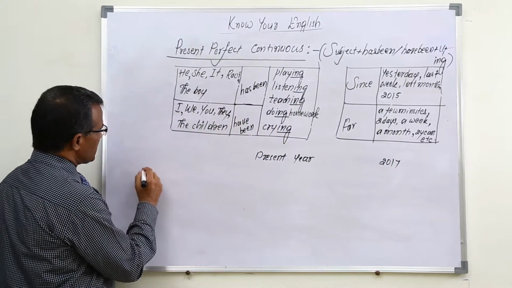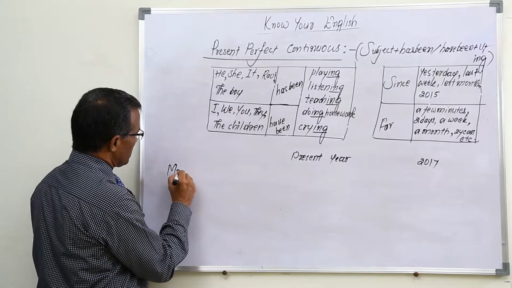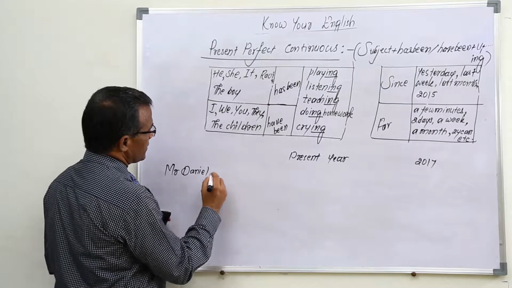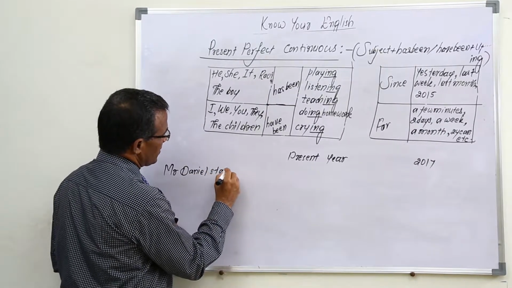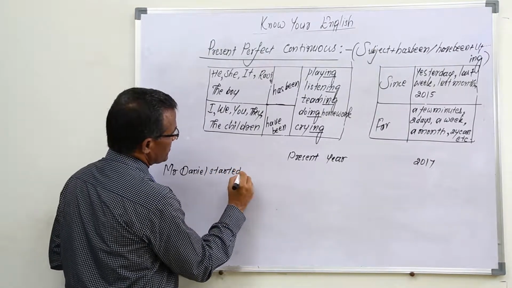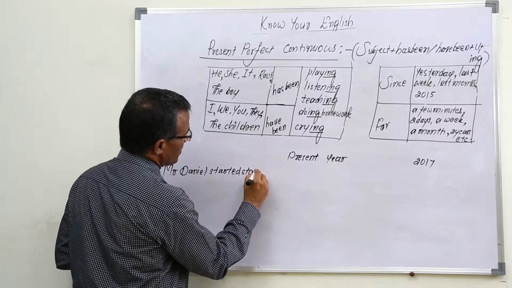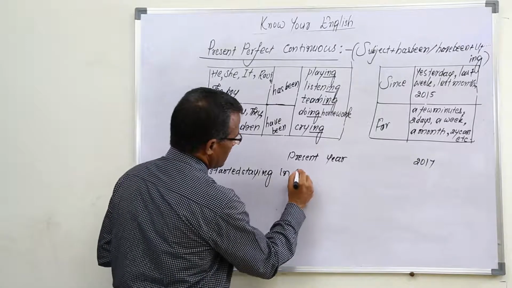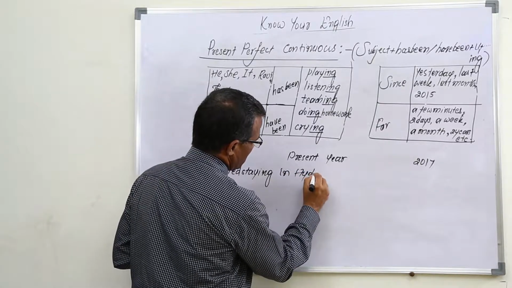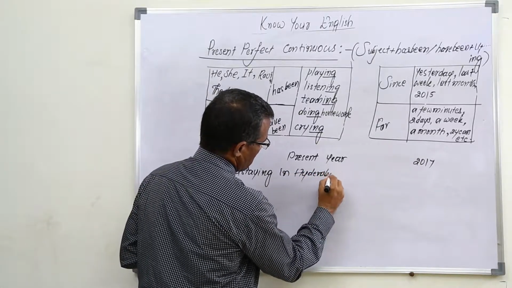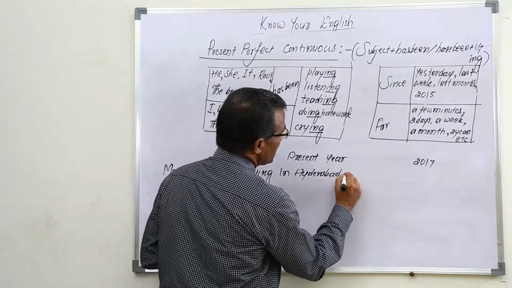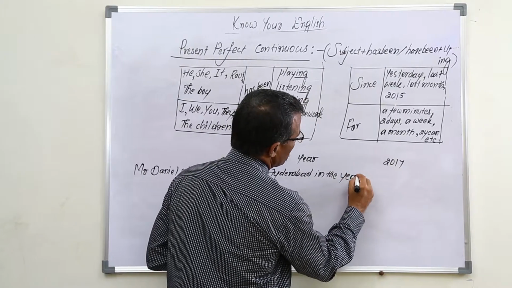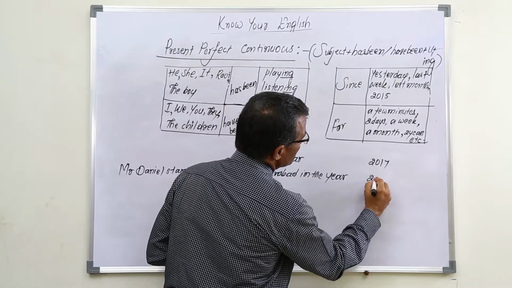For example, Mr. Daniel started staying in Hyderabad in the year 2015.